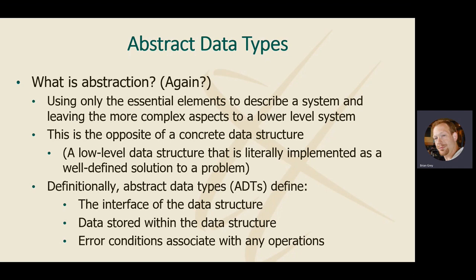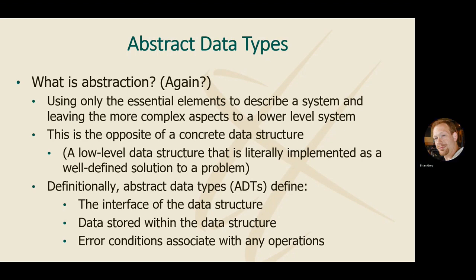What is abstraction? It's using only the essential elements to describe a system and passing off any of the more detailed stuff to a lower level system. And this is the opposite of our concrete data structure, which is a very low level data structure that is implemented literally as it's defined. So an array is literally as we design it, right? A contiguous block of indexable memory. A linked list is literally a series of linked nodes that refer to each other.